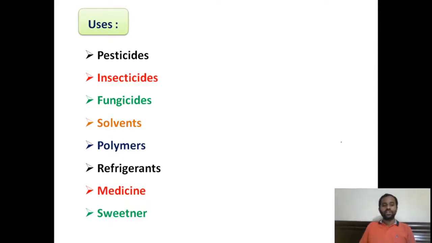We use halogen compounds as pesticides. For example, dichlorodiphenyltrichloroethane, which we call by the shortcut DDT. This is a pesticide which is a halogen compound. We use it as a pesticide to control the growth of pests which are very harmful to the agriculture sector, right?